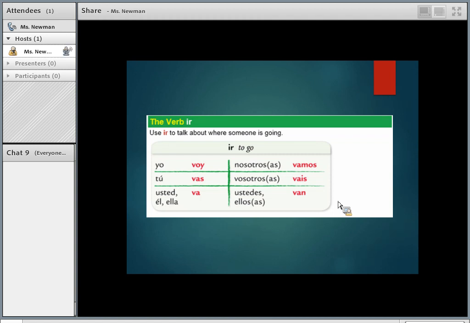So if I say yo voy, it means in English I go or I am going. Same thing in Spanish, you just say yo voy. Okay, it means both. So like I go to parties, yo voy a la fiesta. If I'm saying I'm going to a party, same thing, yo voy.